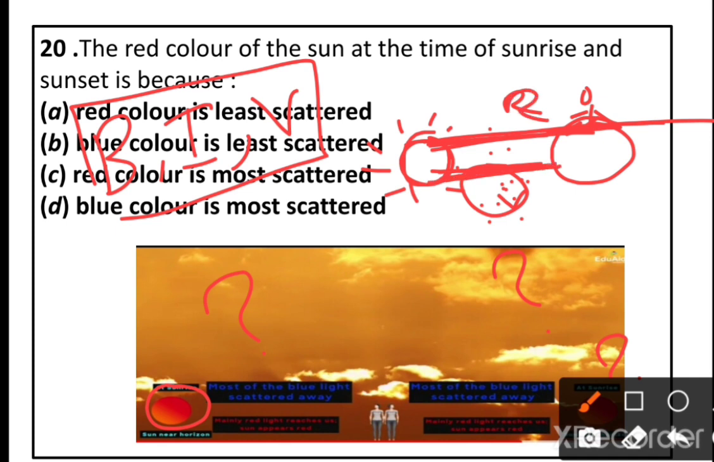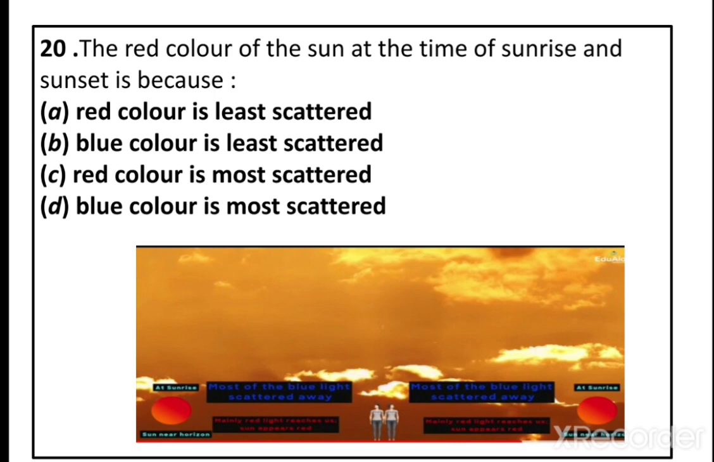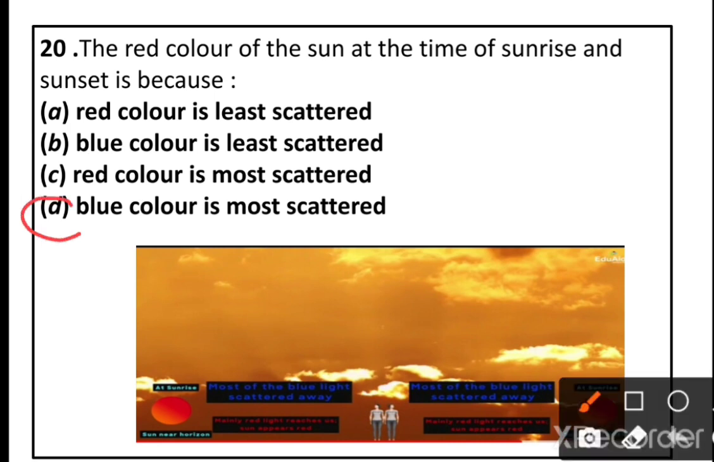The blue family of violet, indigo and blue are scattered more. Due to that reason, during the sunrise and sunset, the sky appears red in color. The option D is the correct answer. The blue color is most scattered and the red color is least scattered.